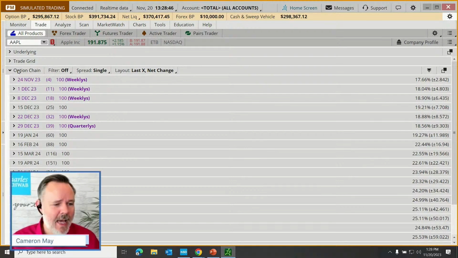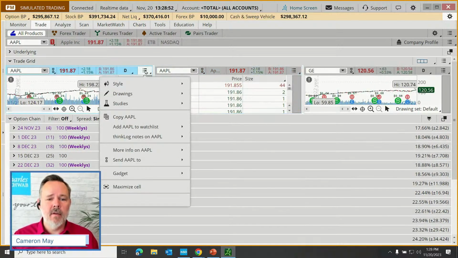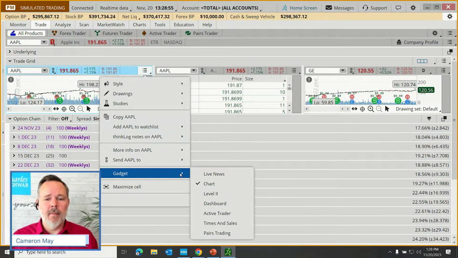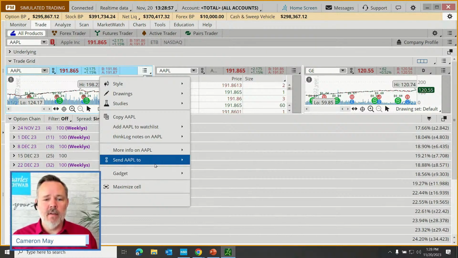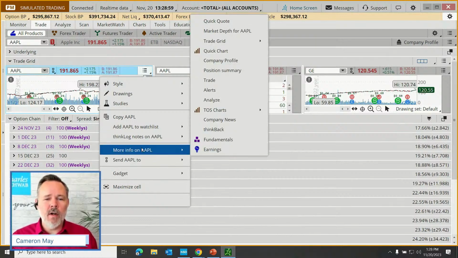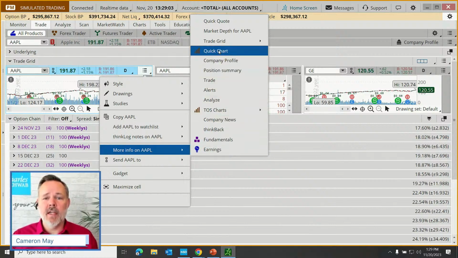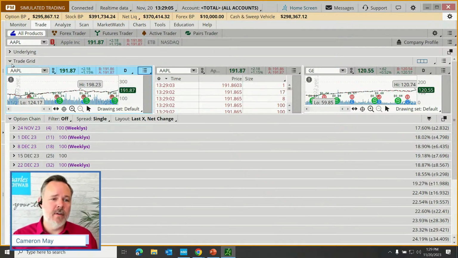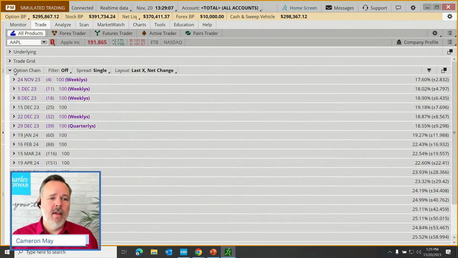Mike Jones says, can you change the gadgets available? You certainly can, Mike. Whatever you see there in that trade grid, those are the available gadgets, but also the more info has the same gadgets plus a number of other potential functions that could be loaded into that trade grid, okay?